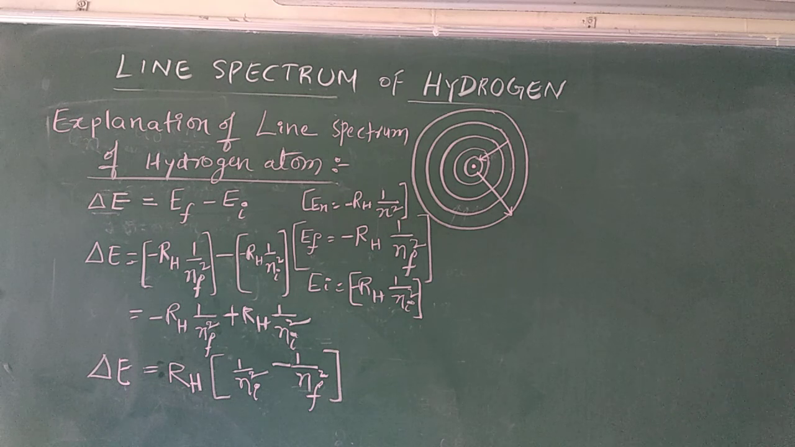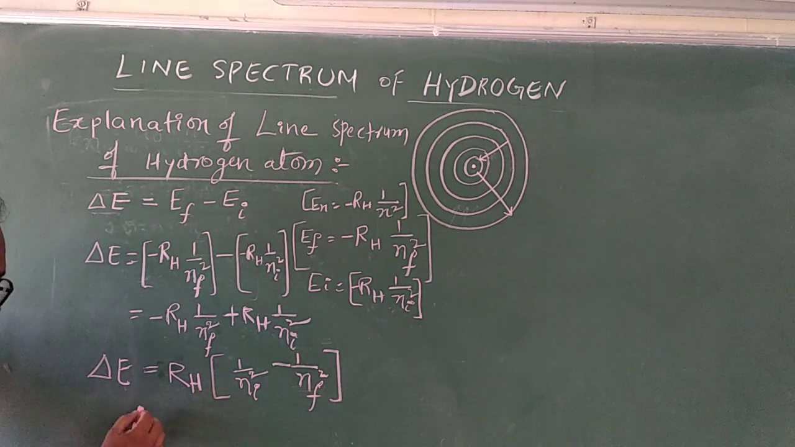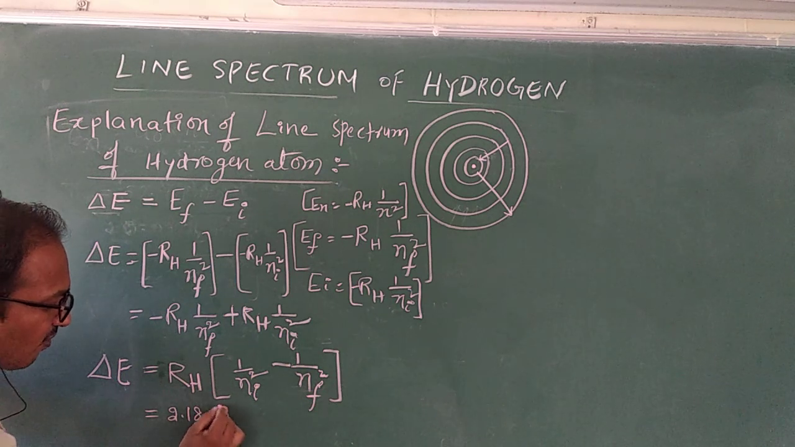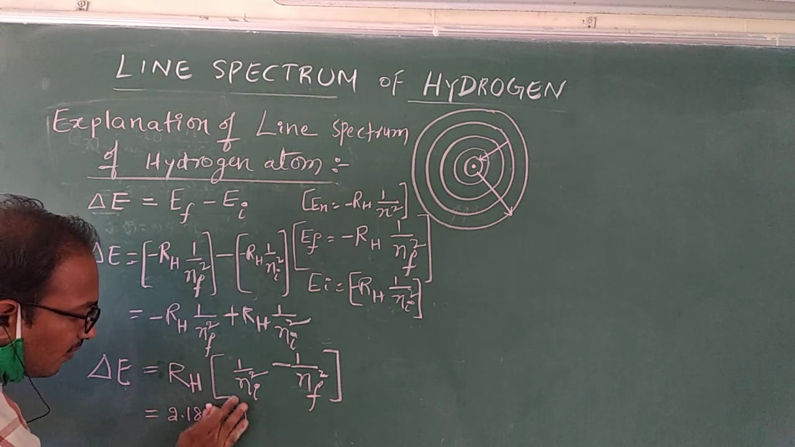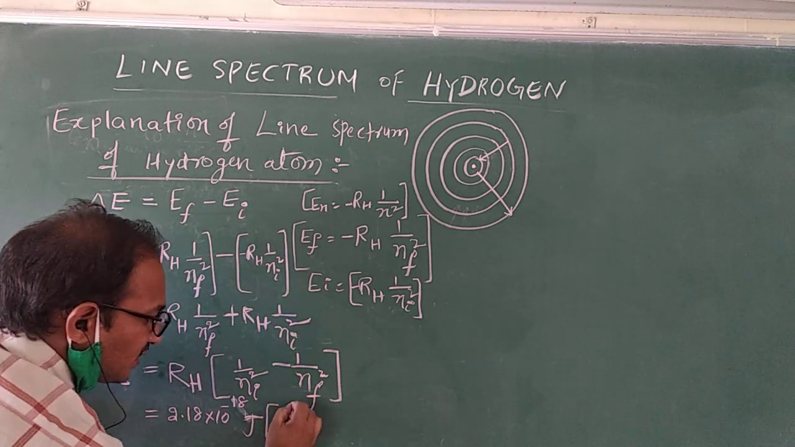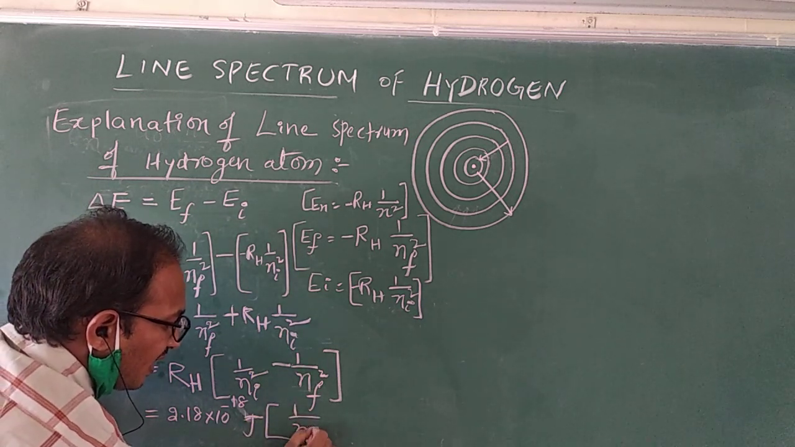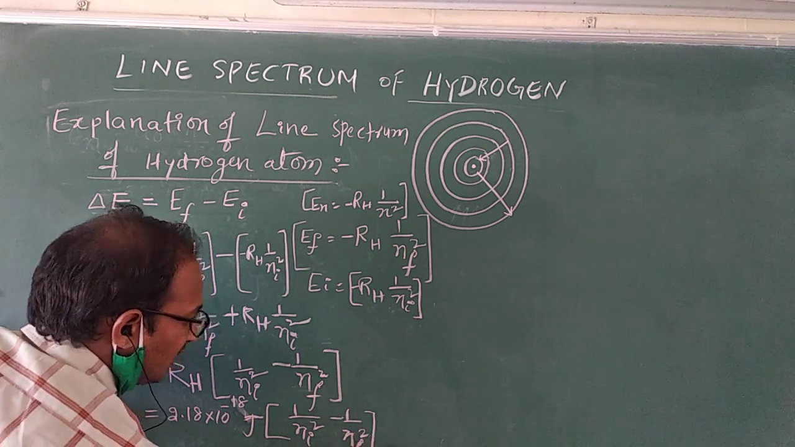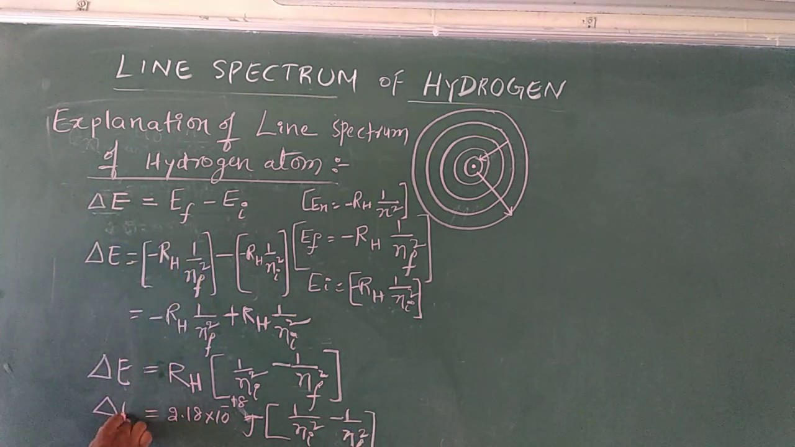RH value I know: 2.18 into 10 to the power of minus 18 joules. Here I substitute: 2.18 into 10 to the power of minus 18 joules into 1 by Ni square minus 1 by Nf square. From here, what did I get? Delta E. Now the next step, I will find the new value. I substitute in the new value.